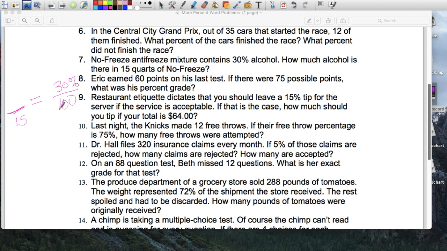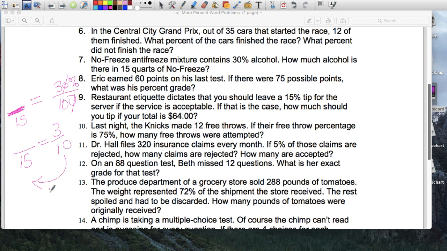Just to verify that: 0, 4, 6, 1 decimal place. It is 64. So 20 times 3.2 is 64. And I'm going to multiply times 3.2 over here, and that's going to give me 9.6. So if you had a meal that cost you $64, you would calculate what 15% of 64 is, which is 9.6, and you would add it to your total. So now, besides paying for the food, $64, you give her a tip based on what you ate, and the total would have been $73.60. But I think we're interested only in the tip. So the tip would be $9.60.